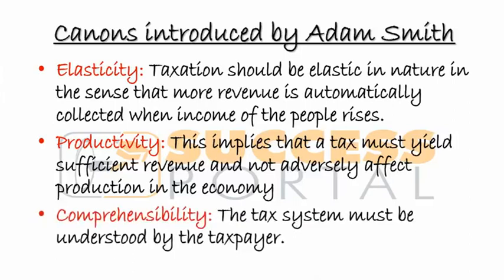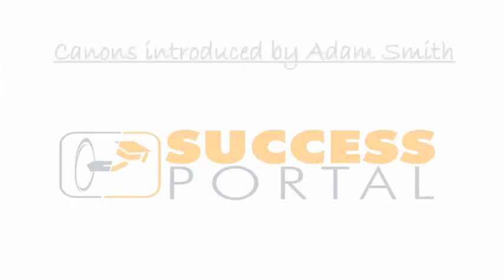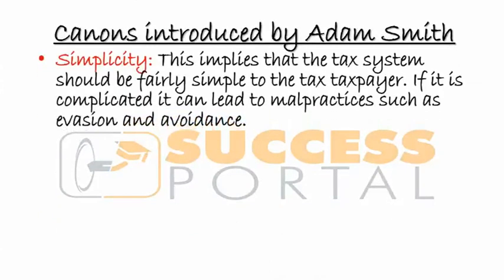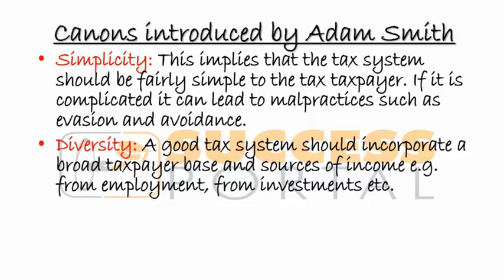Let's look at another canon, which is comprehensibility, right? We want to make sure that the tax system must be understood by all taxpayers. That's comprehensibility. Simplicity. This implies that the tax system should be fairly simple to the taxpayer, right? If it is complicated, it can lead to malpractices such as evasion and avoidance. So tax system ingokhala simple to understand, right? That means people will not run away from paying tax. Koma ikakhala complicated, that's when kumabwela things like evasion and avoidance.